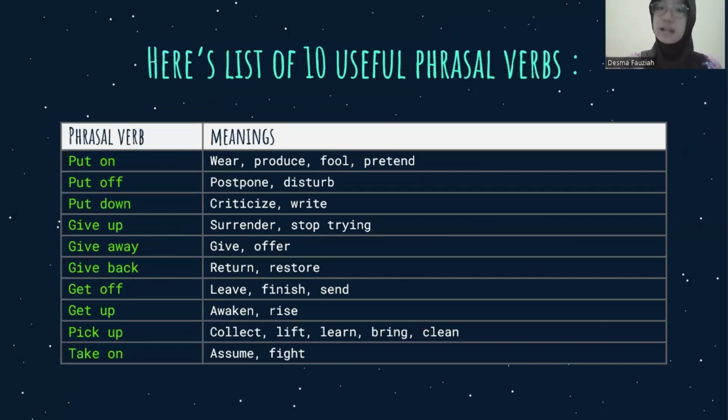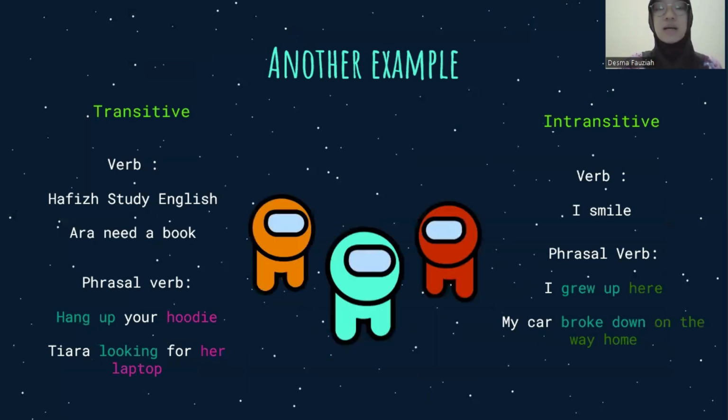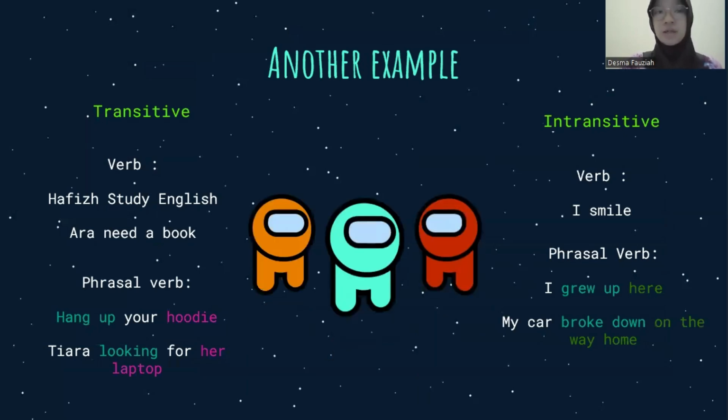Okay, so you can look at the screen. Here is the list of 10 useful phrasal verbs that you can use. Like put on, put off, put down, give up, give away, give back, and etc. So here is another example of a phrasal verb.